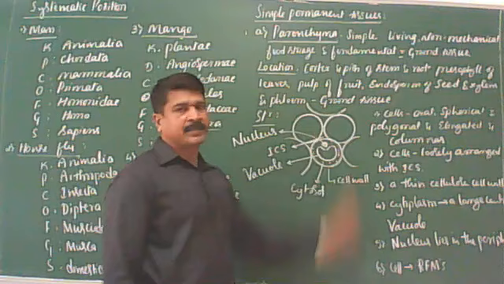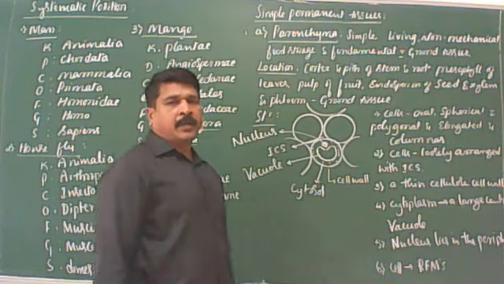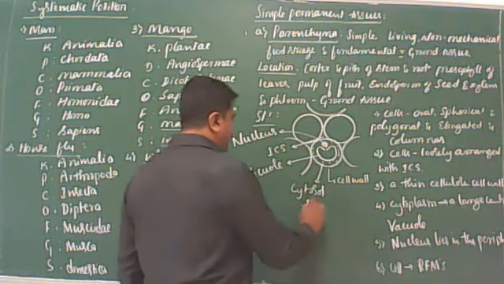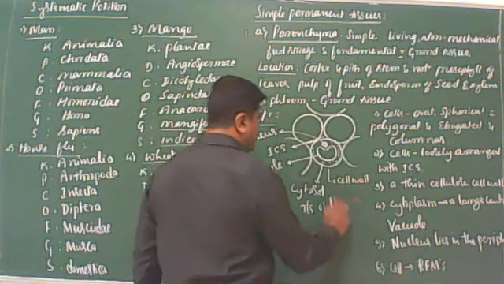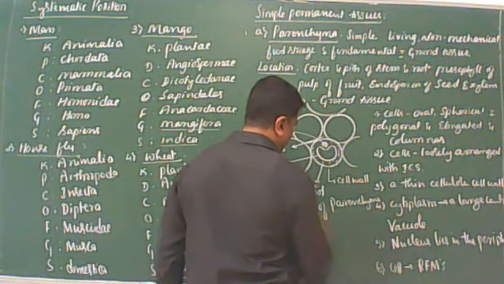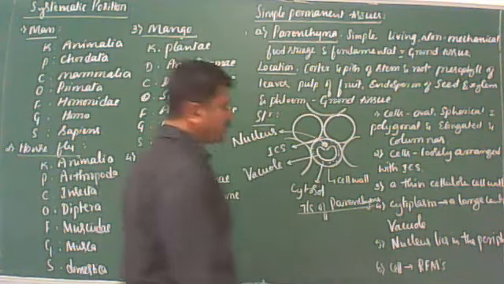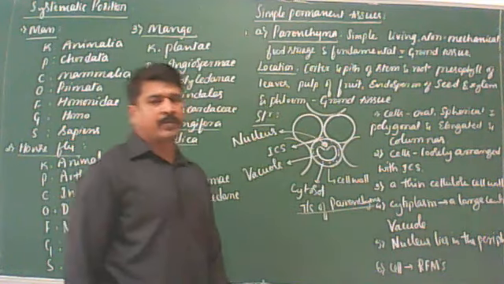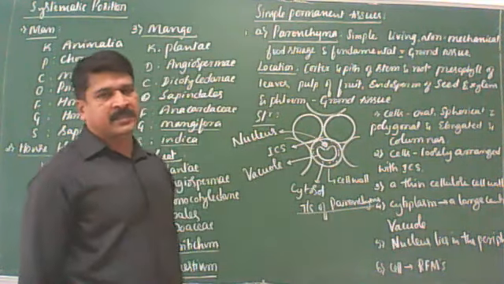So these are the structural characters of the parenchyma. This entire diagram is named as transverse section of the parenchyma. You remember this. So these are the six characters of parenchyma.